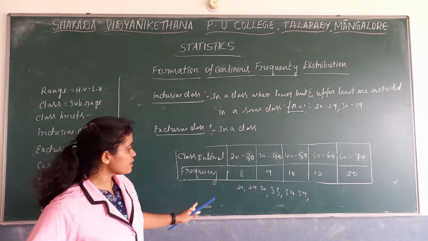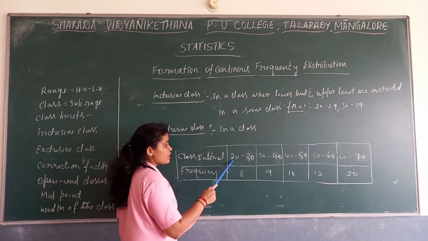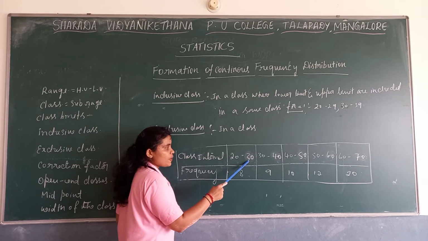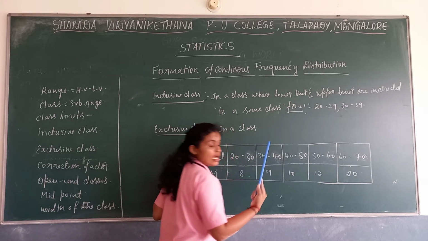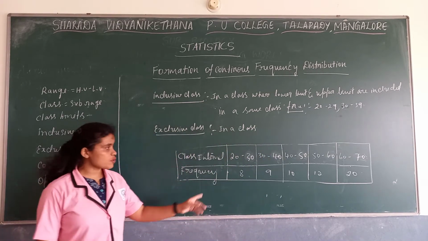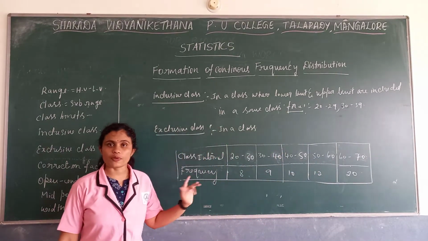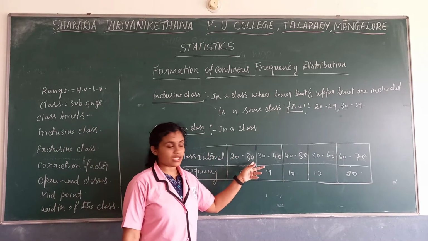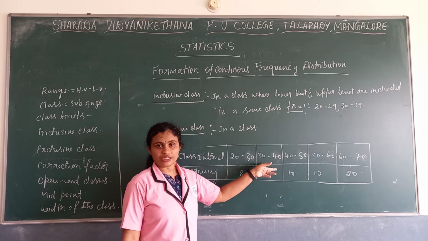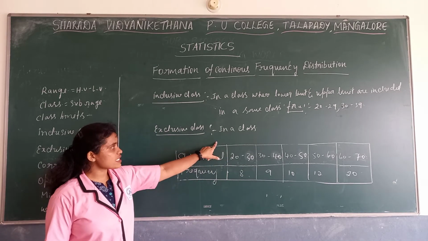So in a class where the lower limit is included in the same class, but the upper limit is excluded from this class and included in the next class. Such kind of class we call an exclusive class interval, where we exclude the upper limits. That is the difference between inclusive class and exclusive class intervals.